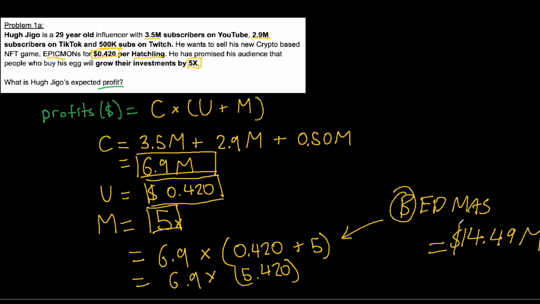One last thing, remember that we have to remember our significant digits here. So we would round this up to $14.5 million. That is the expected profit for Huge Ego in this problem.